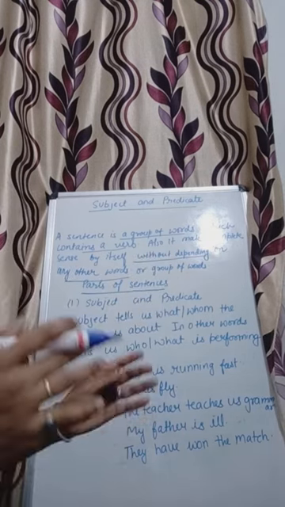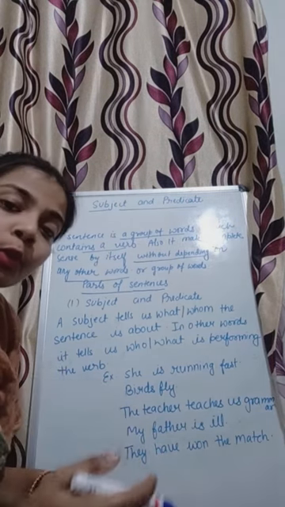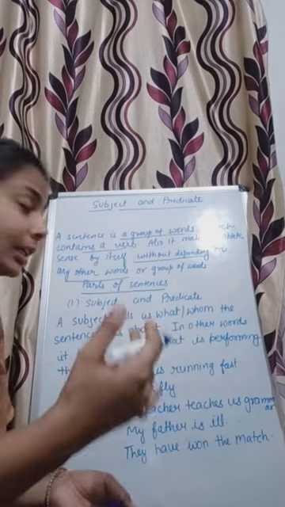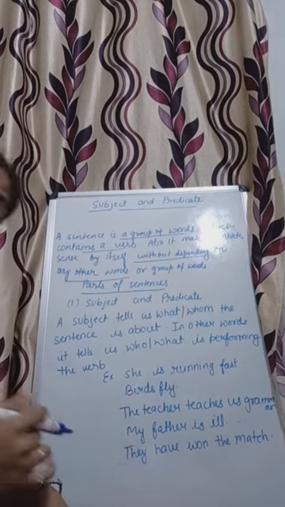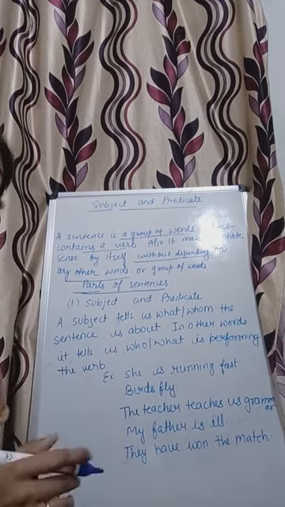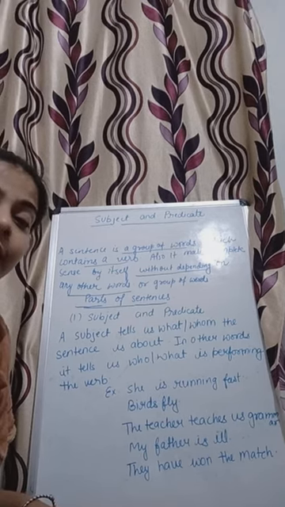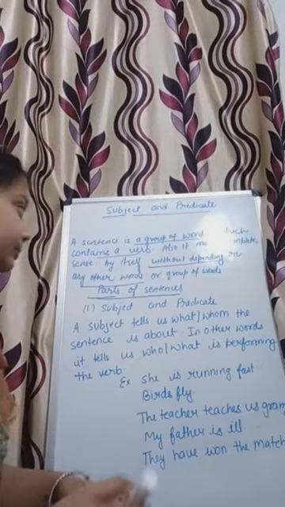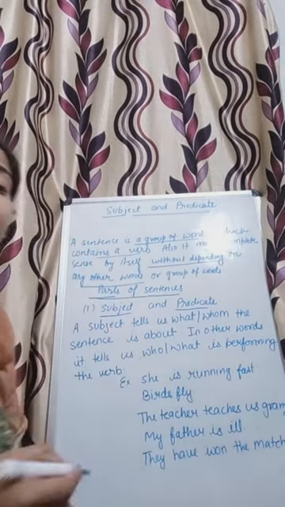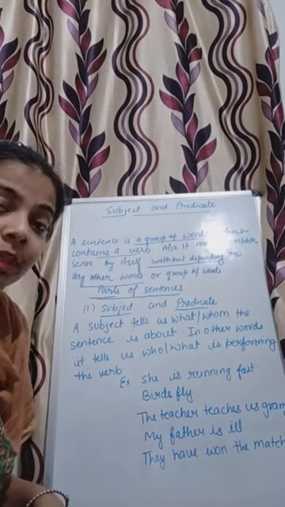Means once a set of words is completed, it does not need anything extra to make it complete. So today we will learn about the parts of sentences, and there are basically two parts of sentences. The first one is called subject and the second one is called predicate. Means a sentence is made up of two things, subject as well as predicate.